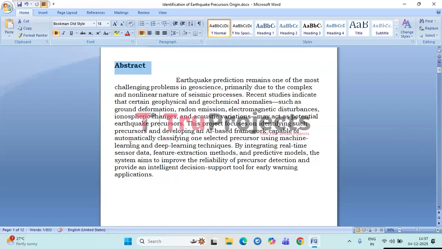This project selects one specific precursor and develops an AI-based system to automatically detect it using machine learning and deep learning methods. By combining real-time sensor data, feature extraction techniques, and predictive models, the system aims to improve the accuracy of precursor identification and provide a smarter decision support tool for early earthquake warning applications.